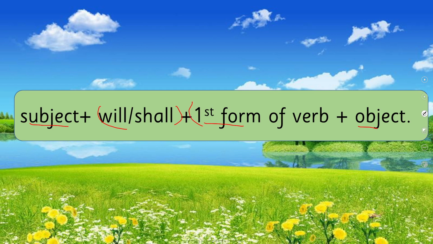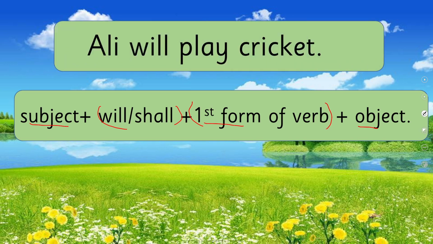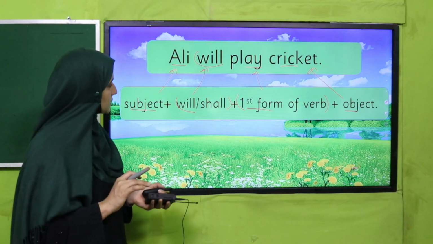My dear students, first form of verb means we have to use the base form of the verb to make simple future tense. Here is an example: Ali will play cricket. So Ali is a subject, and I have used will because Ali is a singular noun. Play is the first form of verb. And what is our object? Object is cricket. Have you got that?